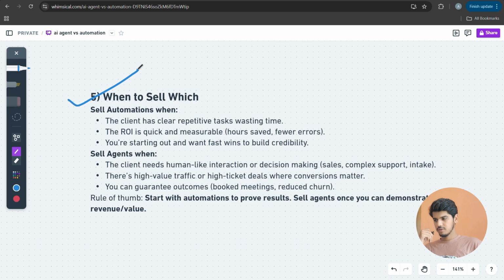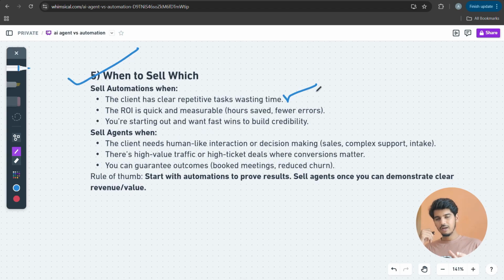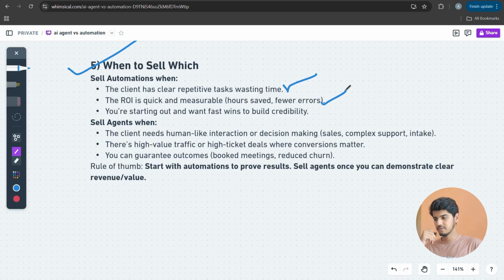When to sell which? You have to sell automation when the client has a clear repetitive task and they are wasting their time. So you have to sell automation in that place. They instantly start saving their hours. They don't need some extra employees for that kind of work.